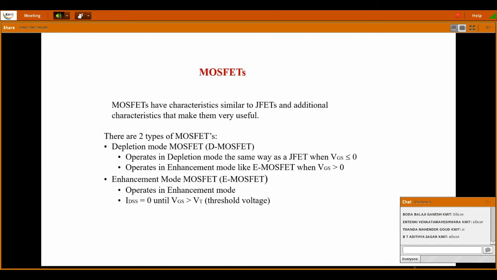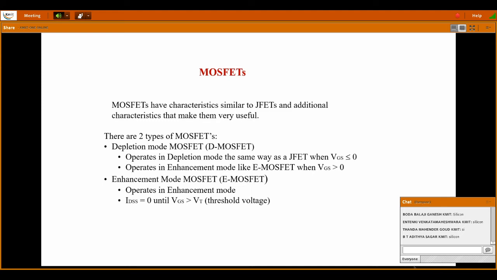So MOSFETs have characteristics similar to JFET and additional characteristics that make them very useful. There are two types of MOSFETs. One is depletion mode MOSFET, or it can be written as DMOSFET. This depletion MOSFET operates in depletion mode the same way as JFET when VGS is less than or equal to 0, and operates in enhancement mode like eMOSFET when VGS is greater than 0.